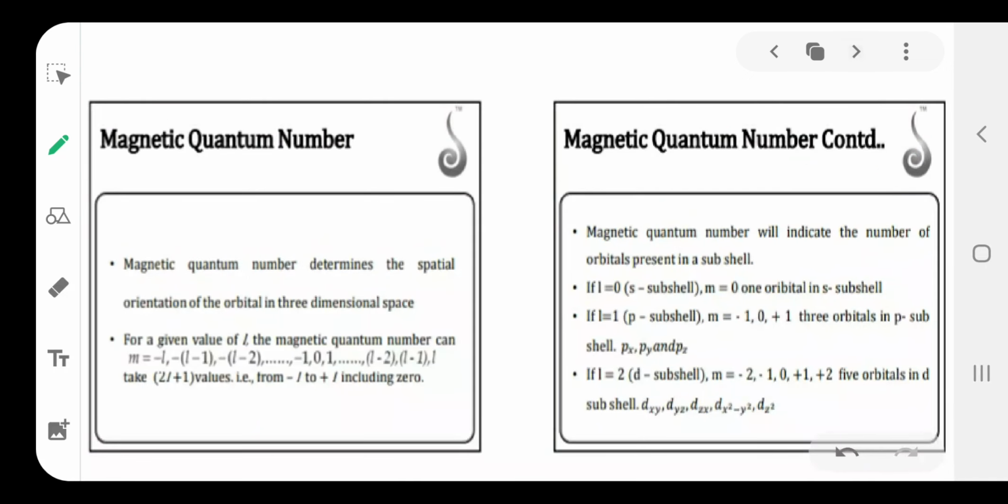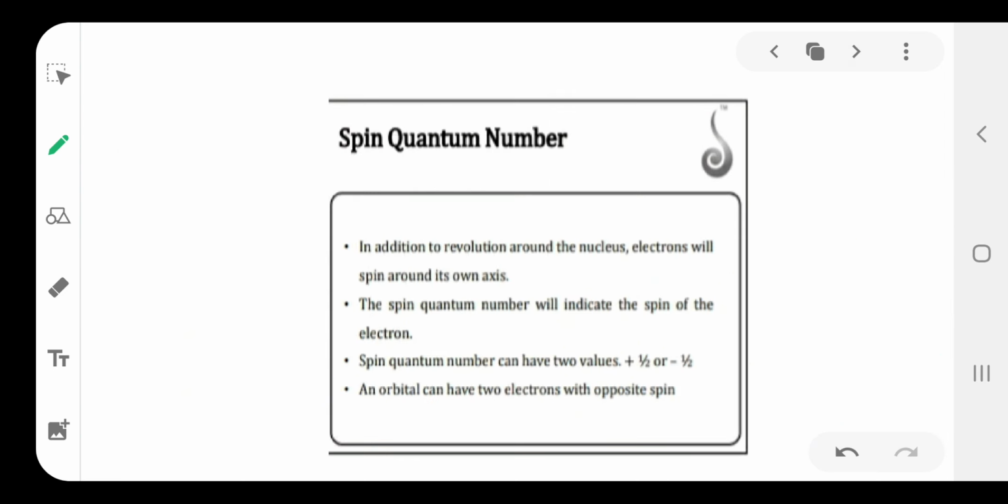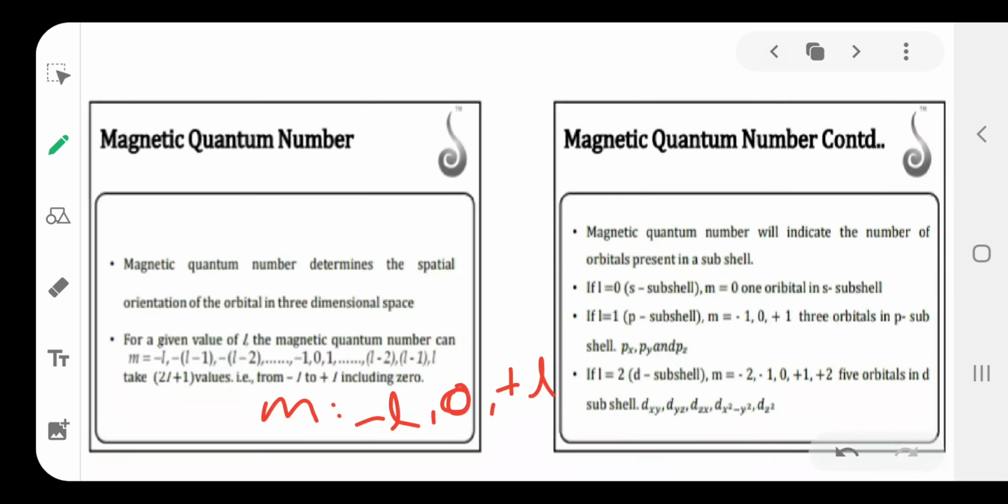Next, the magnetic quantum number. It is represented by m. The m value depends on the l value. The m value is from minus l to 0 to plus l, that is, minus l to plus l through 0. That is the magnetic quantum number. It indicates the orientation of the electron in the orbital. Then the number of orientations of the electron in the orbital has the formula 2 into 2l plus 1, or 4l plus 2.